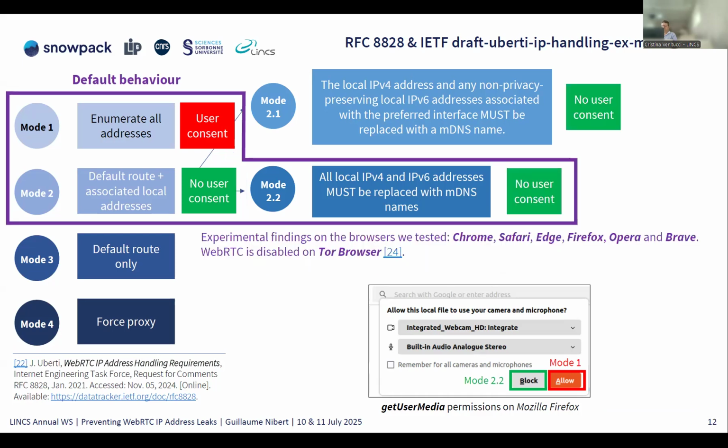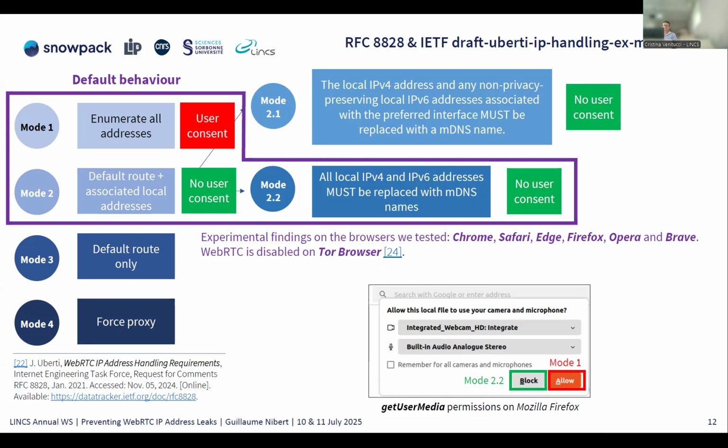So yeah, there have been some evolutions. There are two other modes that are quite similar, but where you protect local private IPv4 and IPv6 addresses with mDNS addresses. We have tested this on every popular web browser, such as Chrome, Safari, Edge, Firefox, Opera, and Brave, and it confirms that this is the default mode.